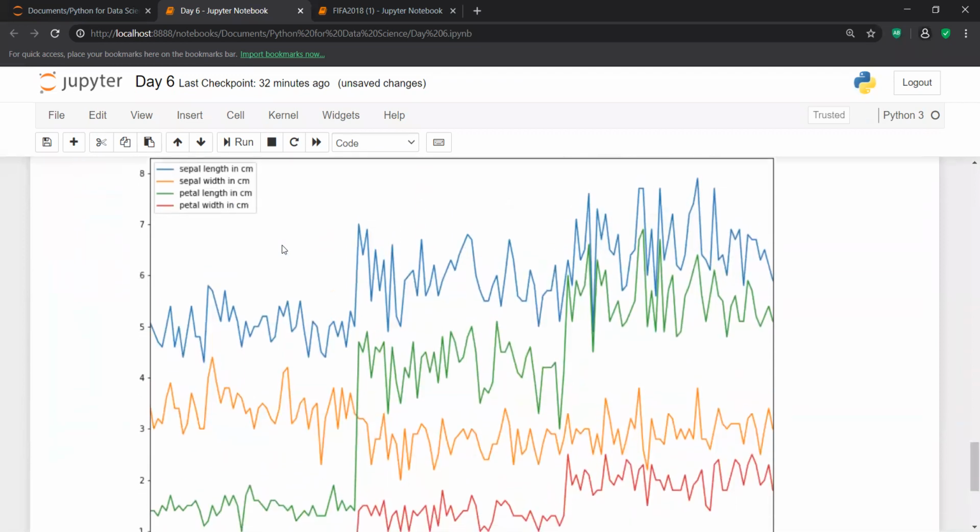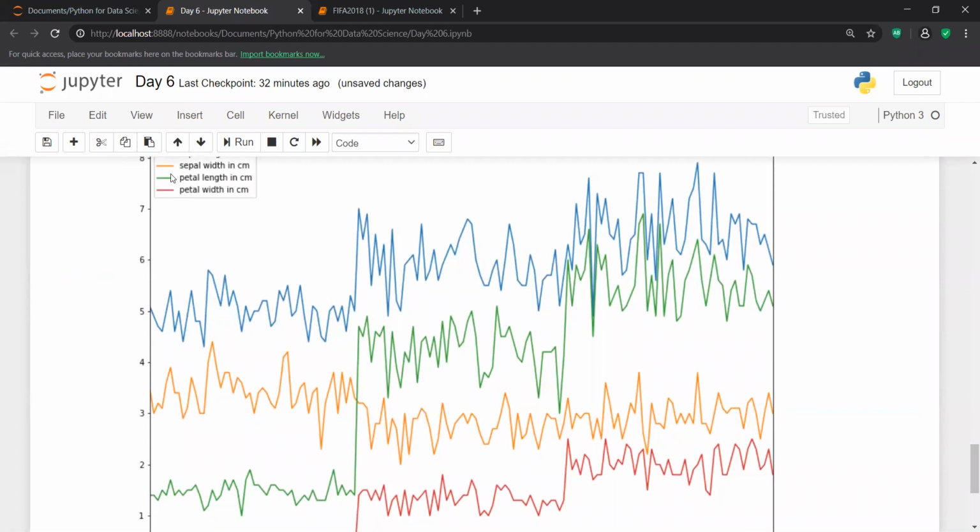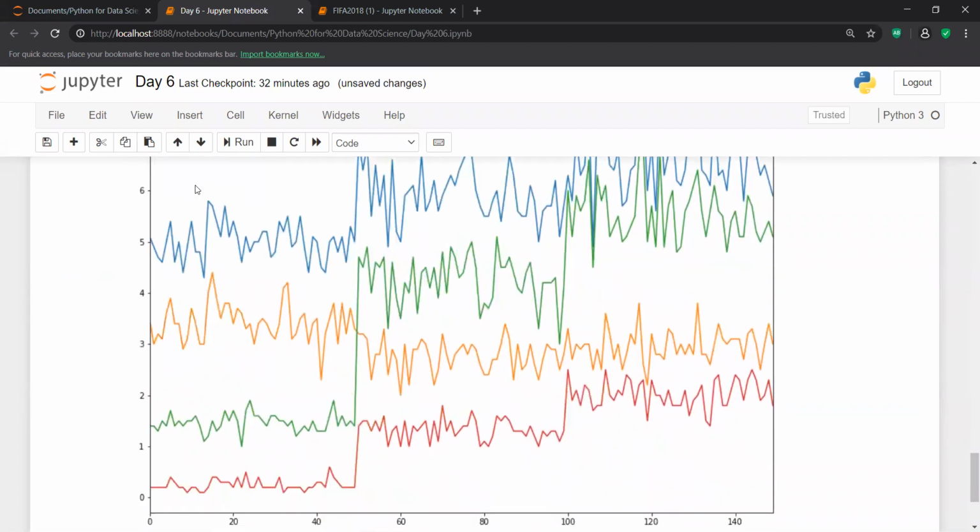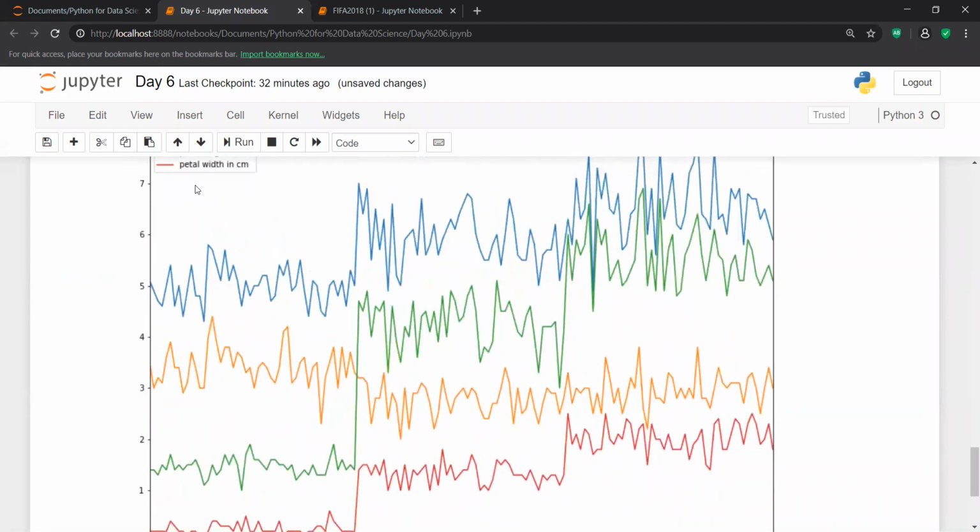Now you can see that in red color there is petal width, in green color there is petal length, and then sepal width and sepal length. Guys, now try to find an insight just by seeing this plot. Sorry, this is not a scatter plot, this is just a line plot.